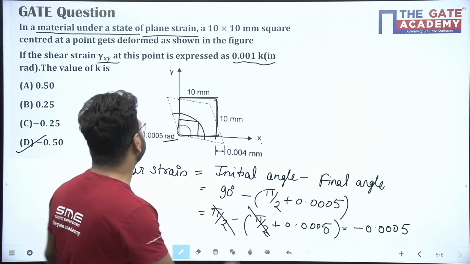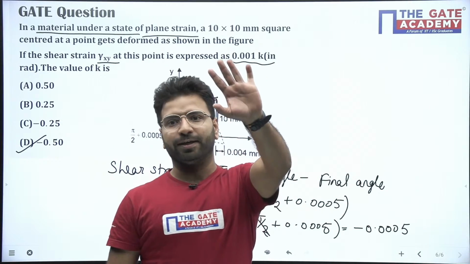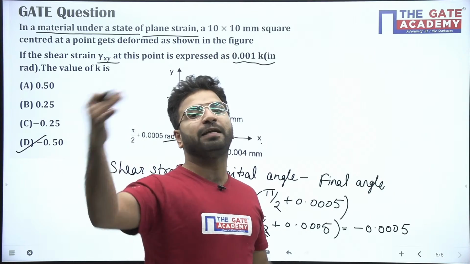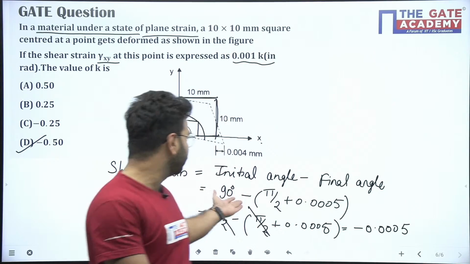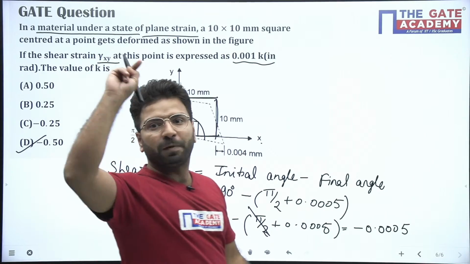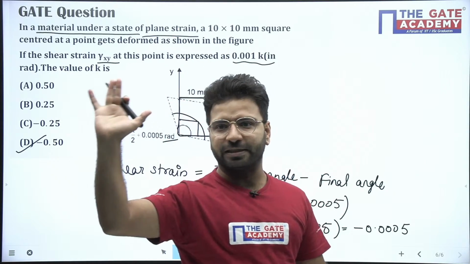So the initial angle was this, the final angle is this. So it's the initial minus final angle. Always, don't say final minus initial. If you write final minus initial, beta, then plus 0.5 will come here, which will be wrong. So initial minus final, keep this in mind, okay.